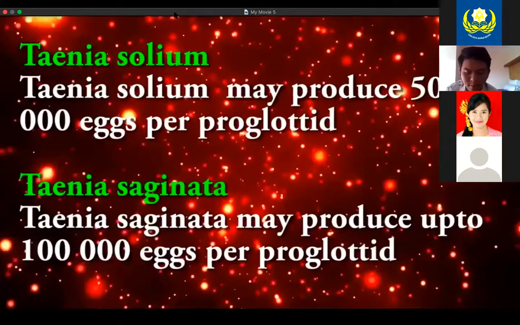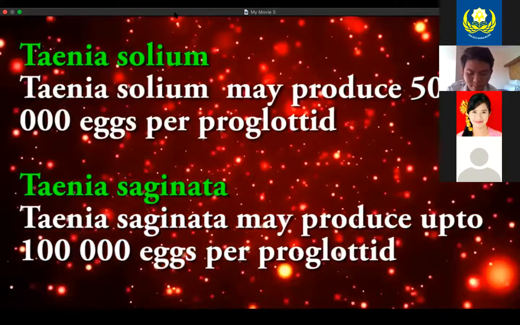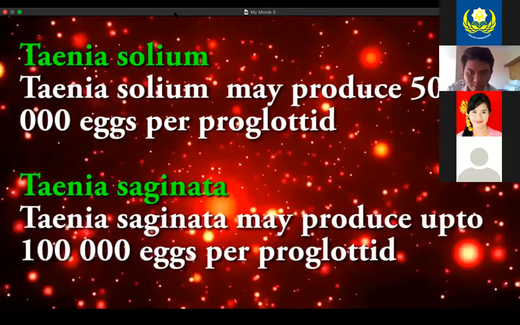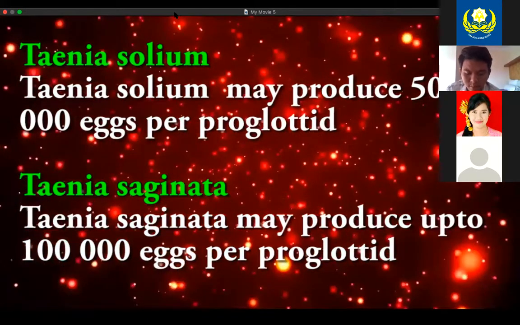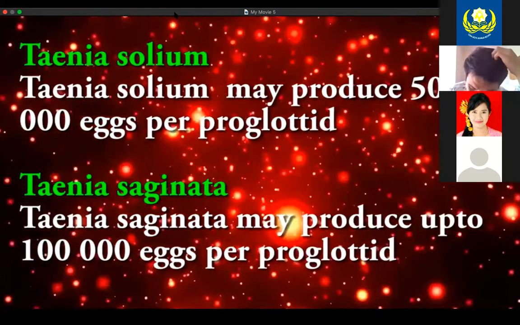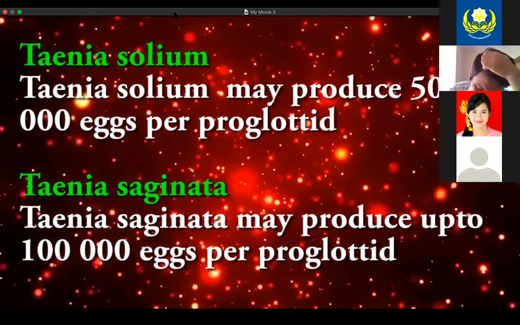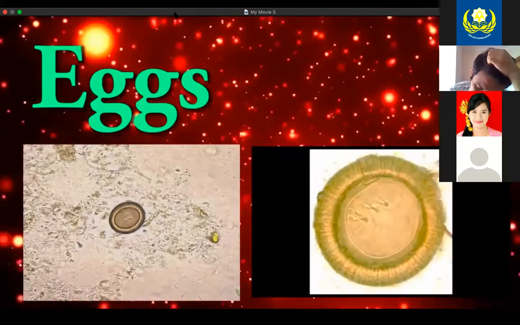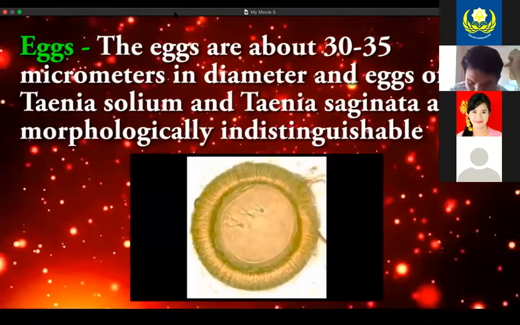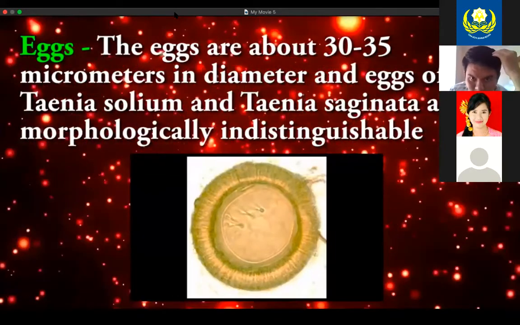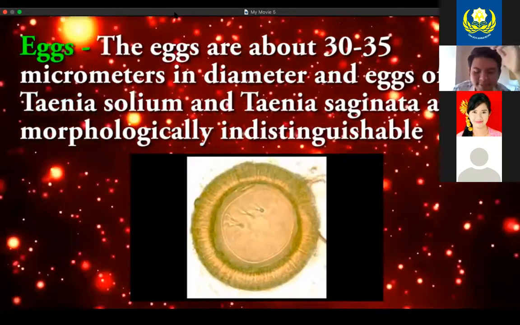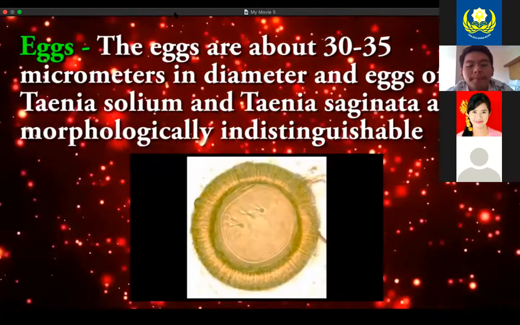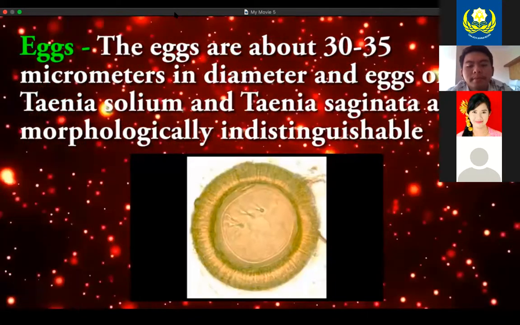Taenia solium may produce 50,000 eggs per proglottid. Taenia saginata may produce up to 1 lakh eggs per proglottid. Eggs. The eggs are about 30 to 35 micrometer in diameter, and eggs of Taenia solium and Taenia saginata are morphologically indistinguishable.